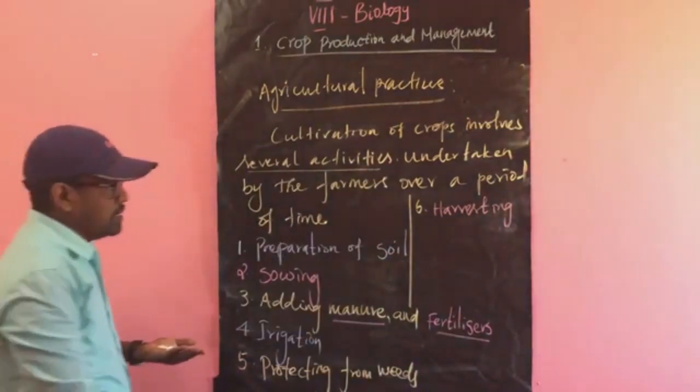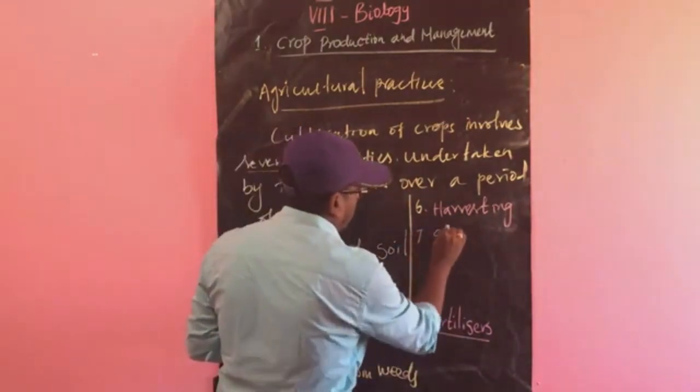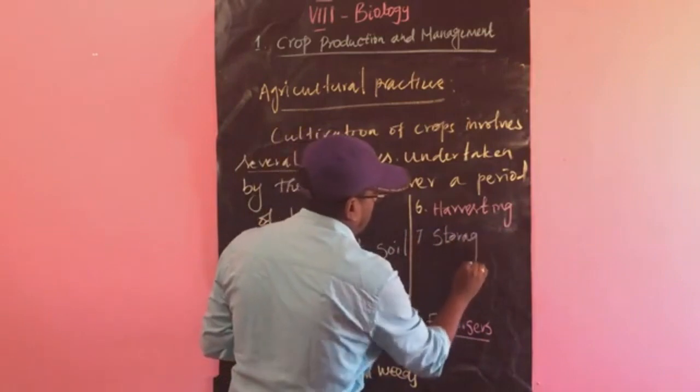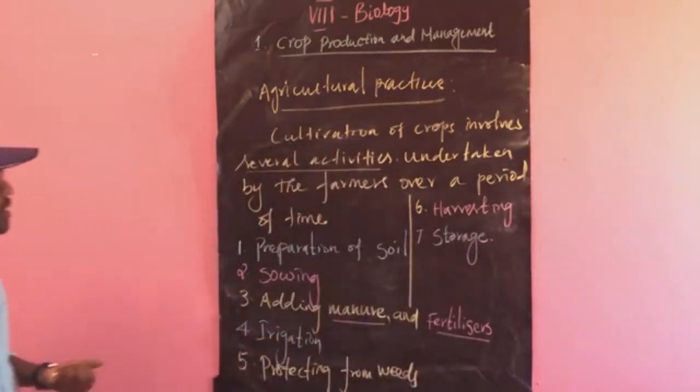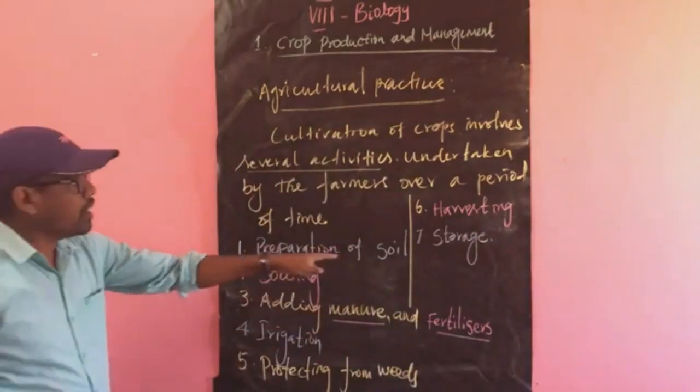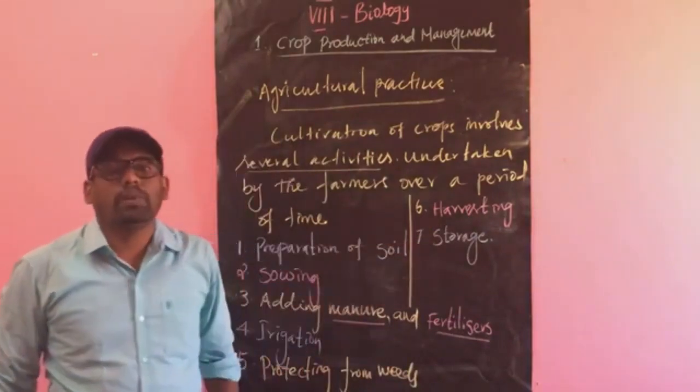And the seventh one is storage. So these seven come under agricultural practices.